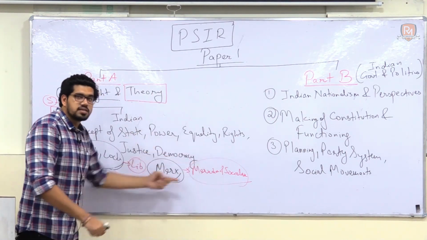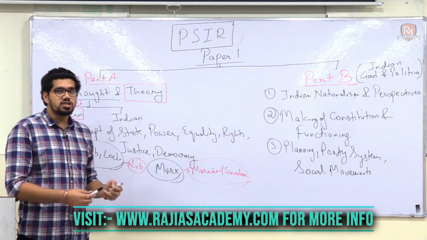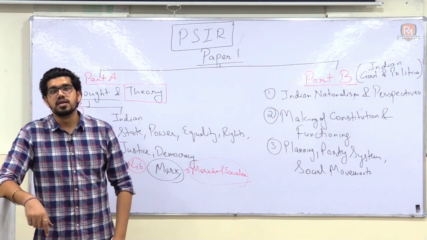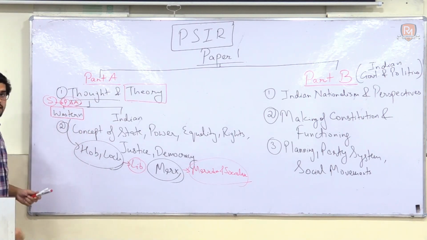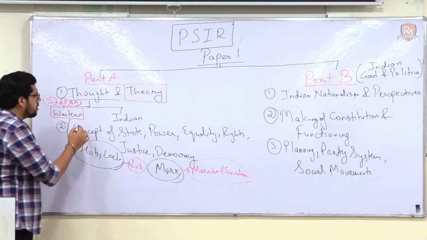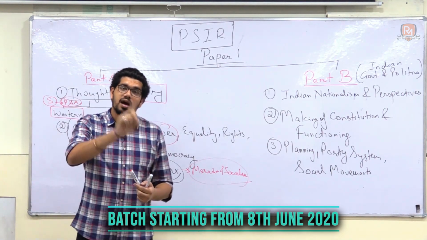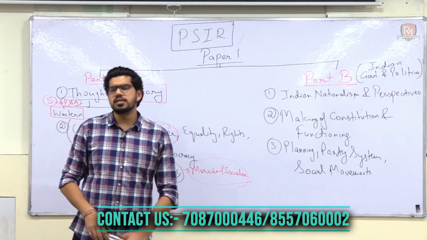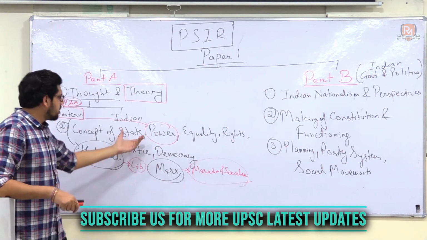Again, interlinkages of concept. Then in your syllabus there is another thinker which is mentioned very primarily, that is Hannah Arendt. So Hannah Arendt is one thinker that is mentioned in your syllabus. If you do not understand the idea of Hannah Arendt under Western political thought, you will not be able to comprehend the concept of power. But once you understand Hannah Arendt, the concept of power is automatically done. There is one more thinker that is associated with concept of power, that is Foucault. That we will do separately in concept of power.